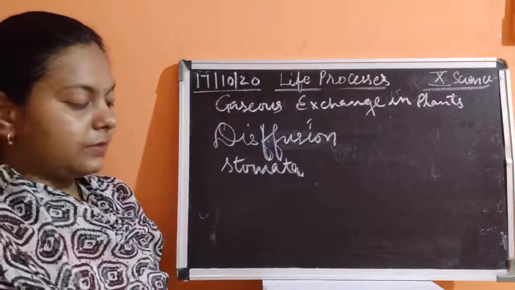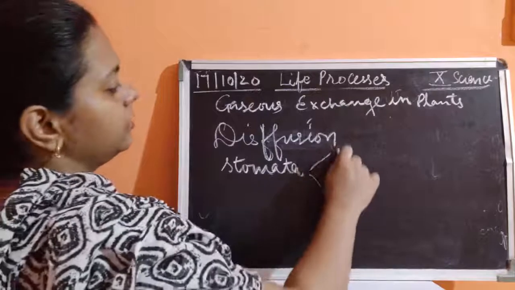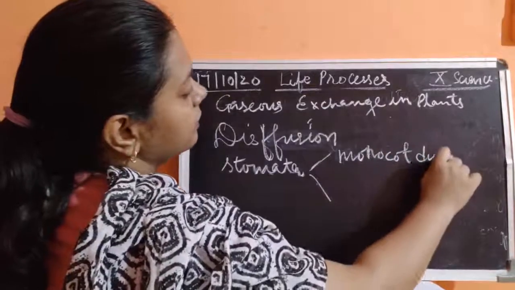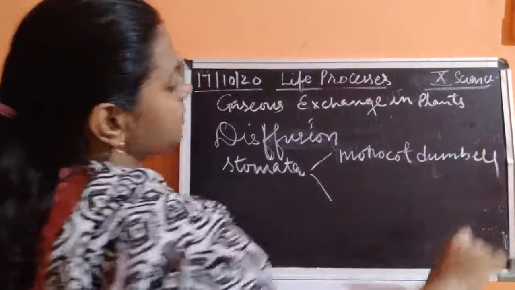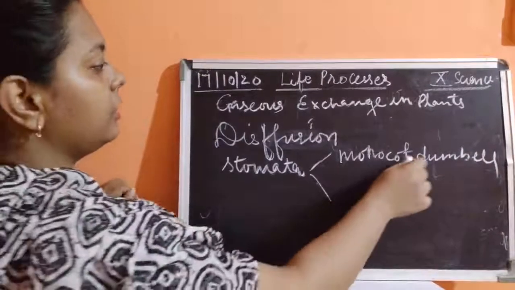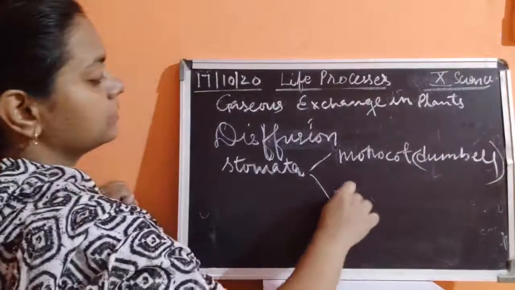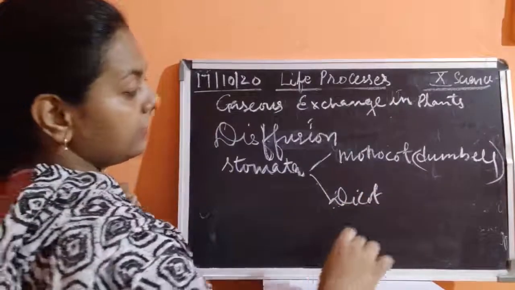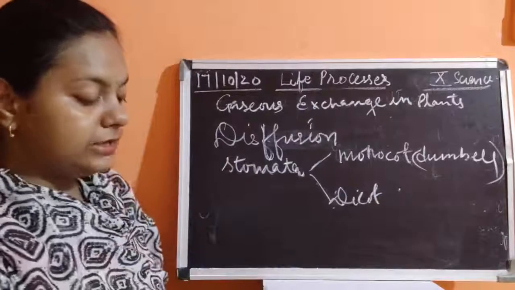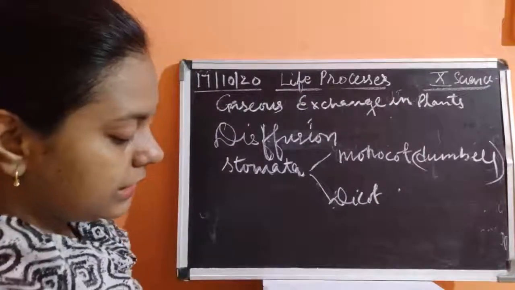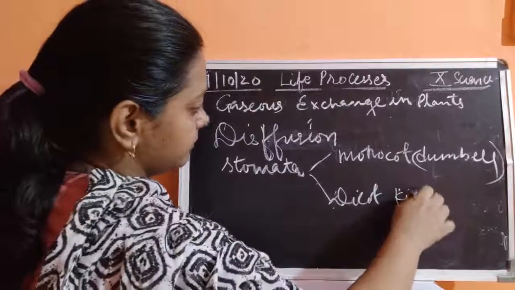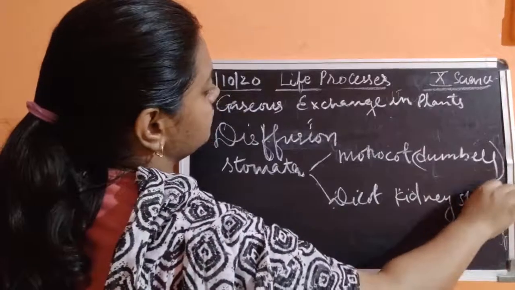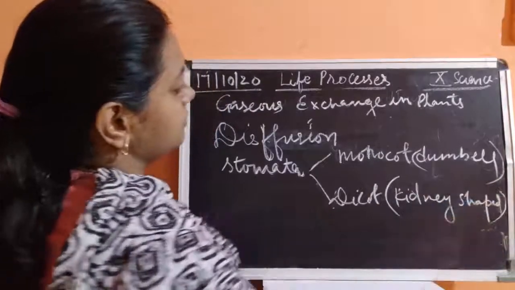Now stomata are of two types. Monocot plants have dumbbell shaped stomata, and dicot plants have kidney shaped stomata.